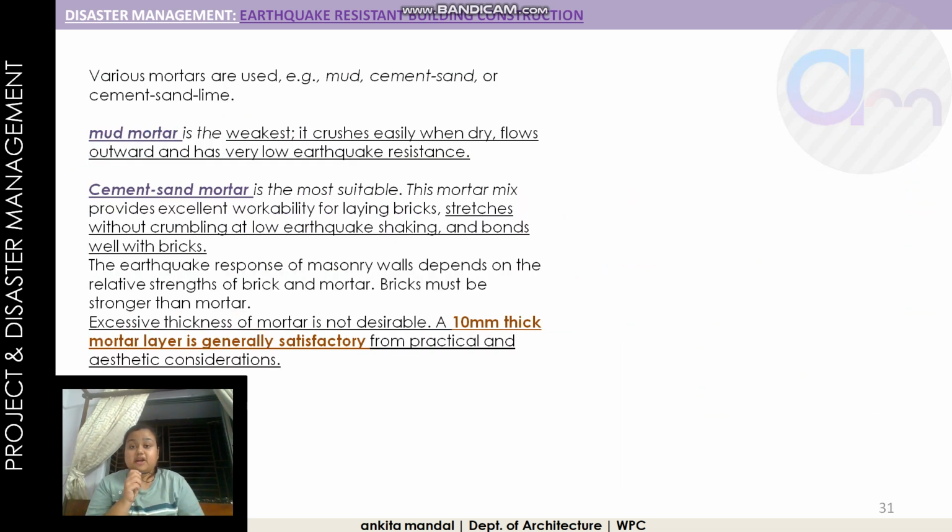In the case of mortar, mud mortar is the weakest. It crushes easily when dry, flows outward, and has very low earthquake resistance. Cement mortar is suitable. This mortar mix provides excellent workability for laying brick. The mortar thickness should be about 10 millimeter. More than 10 millimeter would be good, but less than 10 millimeter will not hold the brick.